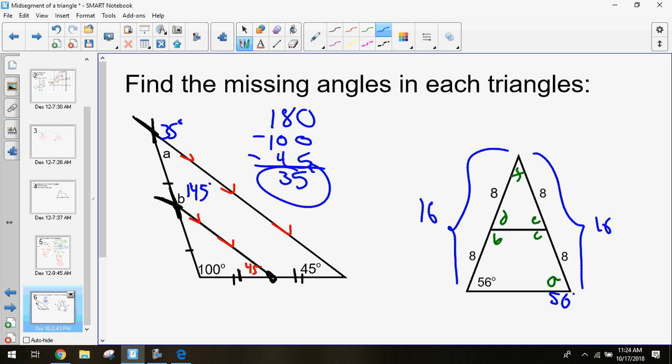For what one? B. C. So, what line is this? Mid-segment. The way we know that is because this side is 8, this side is 8, so that makes this a midpoint. This is 8, this is 8, so that makes that a midpoint. So we know it's going to be parallel to the base. So if we have parallel lines, what does that make 56 and B? Supplementary. They're going to be consecutive angles. So if this is 56, we can solve by 180 minus 56, and that will give us our B.